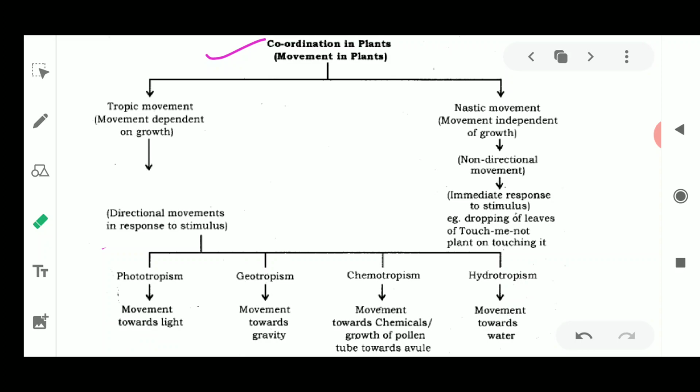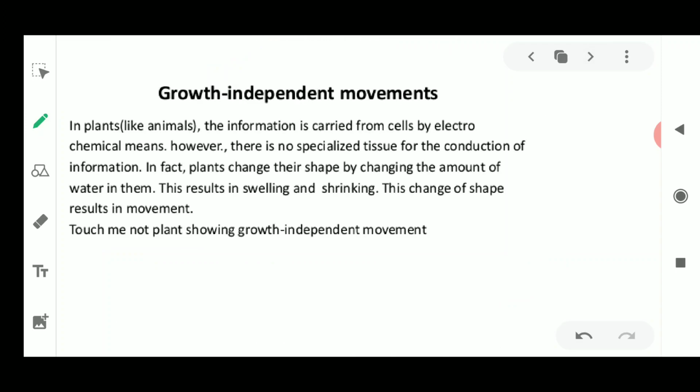Okay, so here we have seen that the types of movement in the plant are mainly of two types. One is tropic, the other one is nastic movement. Please remember these two words. Now we go on to the first, that is growth independent movements.